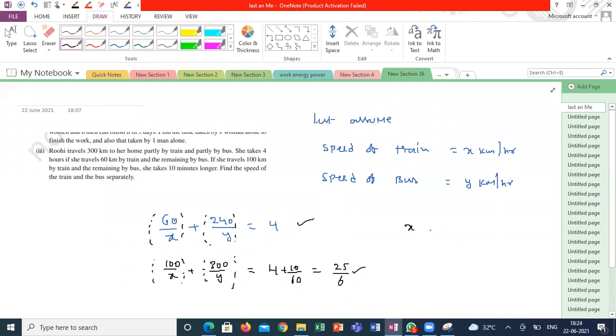What is the x value, madam? Sir, x is 60 and y is 80. X is 60 kilometer per hour. Y is 80 kilometer per hour. We will wait for others. Did everyone get the same answer, guys?